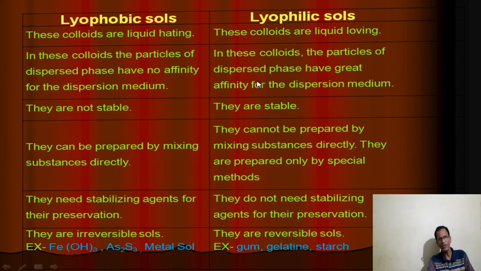Here attraction is greater, greater affinity towards the dispersion medium. This solution is not stable, very less stable, but this solution is highly stable because attraction is more.